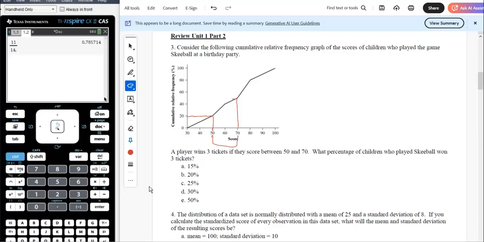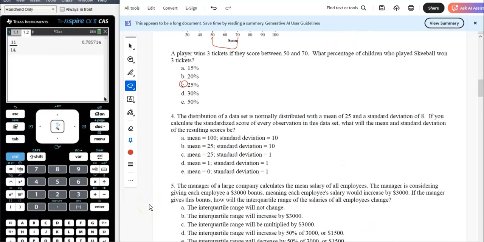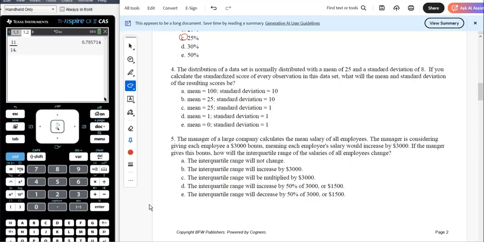Boy, this is a little bit of a guess, but it looks like between 20 and 45. So 45% minus 20% is 25. That's the best I got there. I think that might be right. I'm guessing. Might need to check that one.